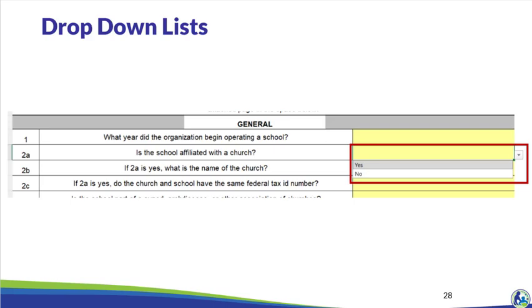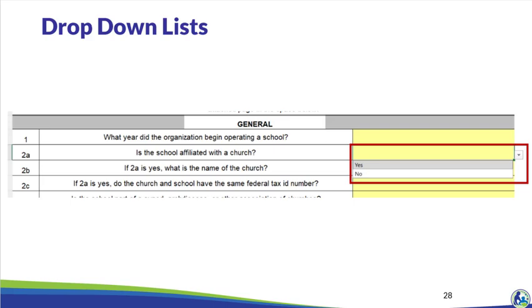When you click on the cell, you can tell where there is a drop-down because it will have a drop-down arrow, as shown to the right in the red box. When you click on the down arrow, it will show you the options for that cell. You can click on the option applicable for your school.